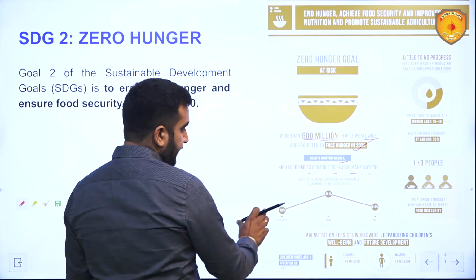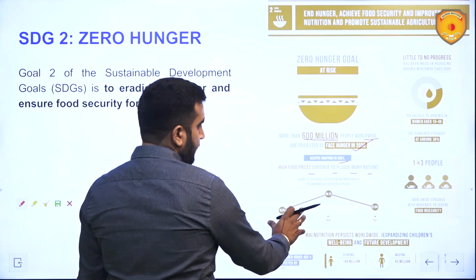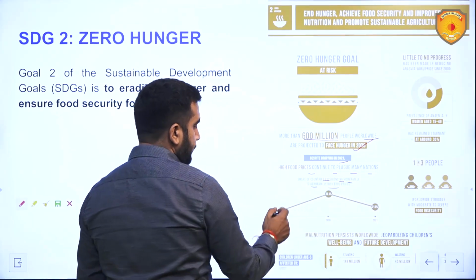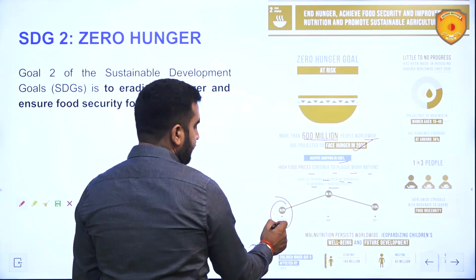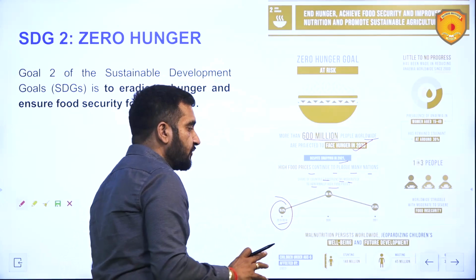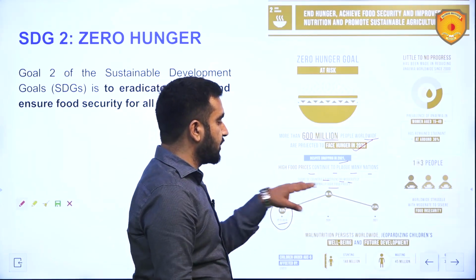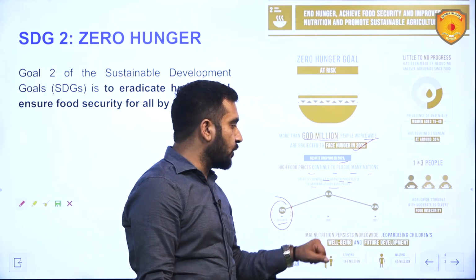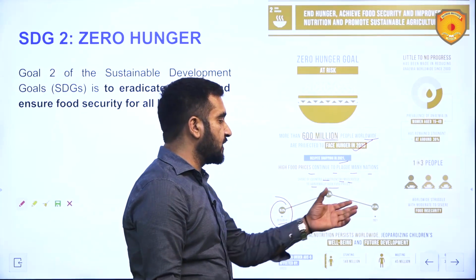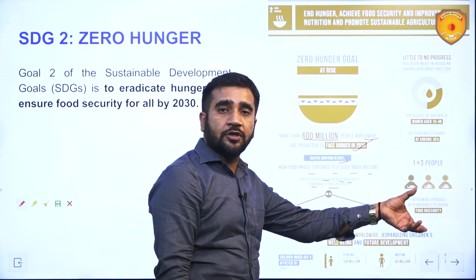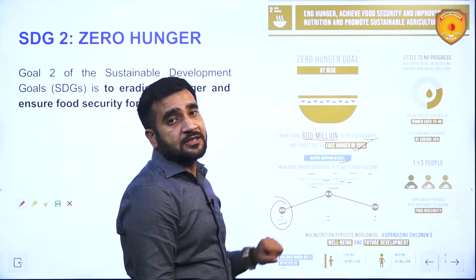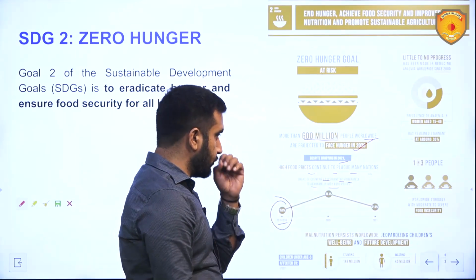So if I see this, inflation or share of countries experiencing moderately to abnormally high food prices: in 2015 to 2019 bracket, only 15.2% of countries were experiencing it. In 2020, 48.1% of countries were experiencing it owing to COVID. In 2021, 21.5% of countries were experiencing it. And if I talk about post 2022, it is more than 50% of the countries who are experiencing this high food inflation, or I would say food distress.